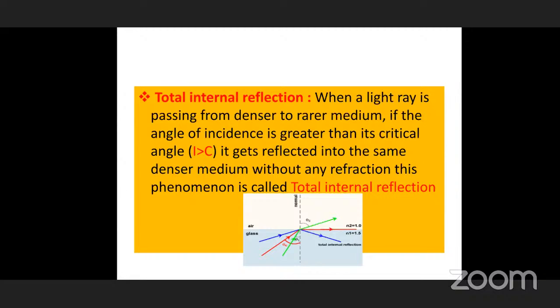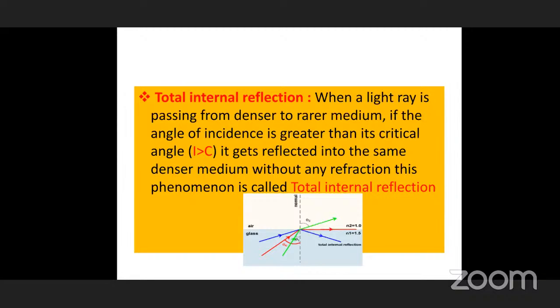Whenever a light ray passes from denser to rarer, if the angle of incidence is greater than its critical angle, we have already discussed what critical angle is, what happens? Then the ray does not enter the rarer medium, it returns into the same medium. So you can see the incident ray and the reflected ray, both are in the same denser medium. Whenever the light ray returns to the same medium, we call it reflection. Therefore, this is total internal reflection that we have seen here.